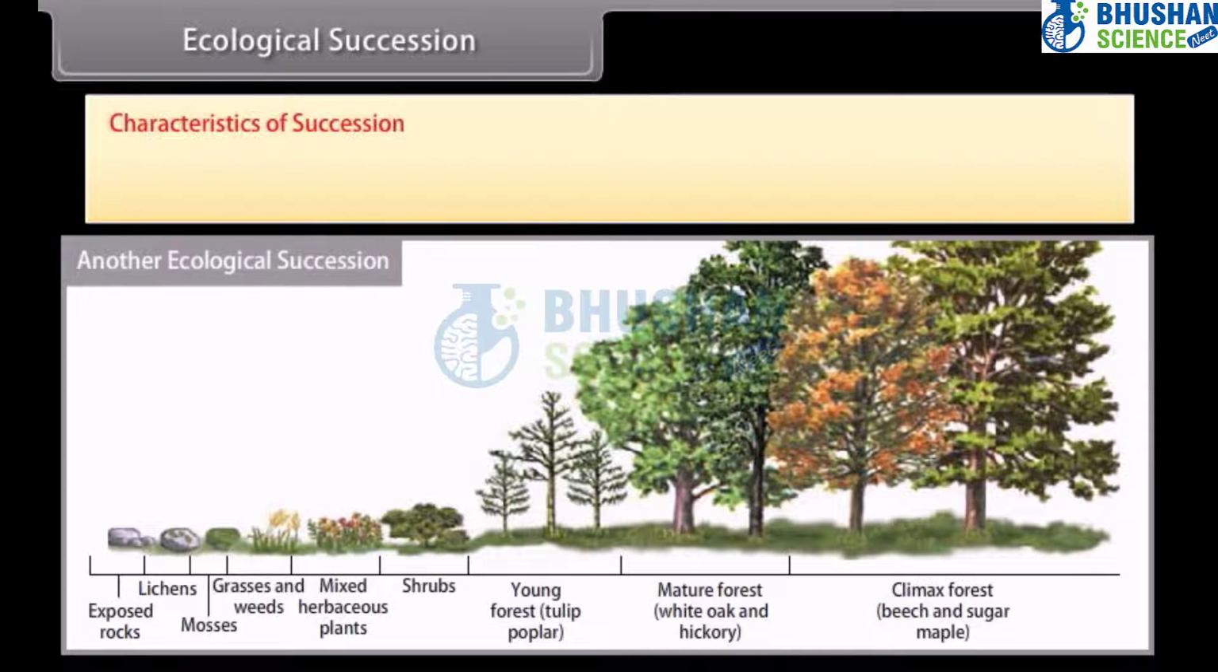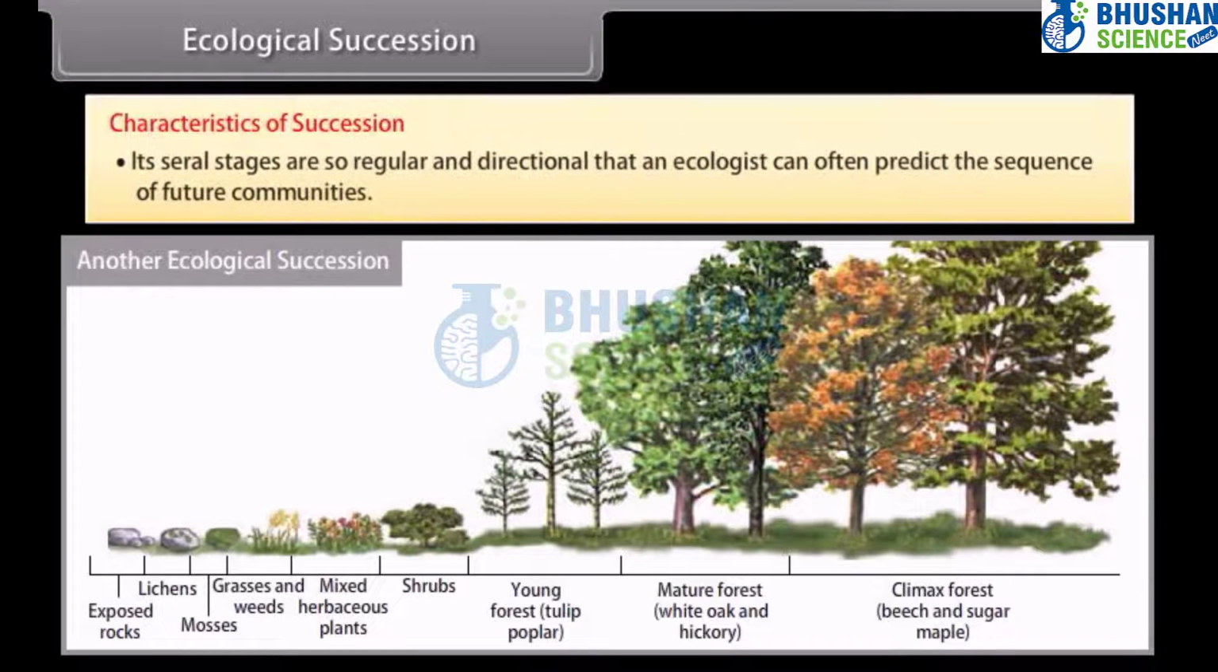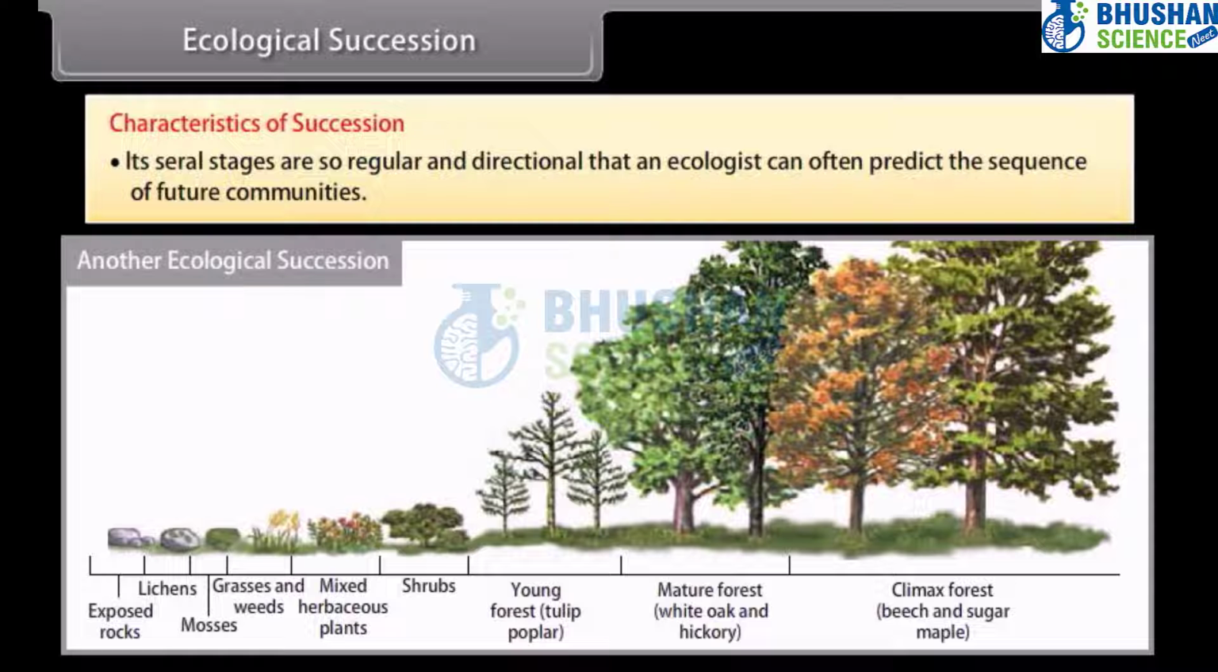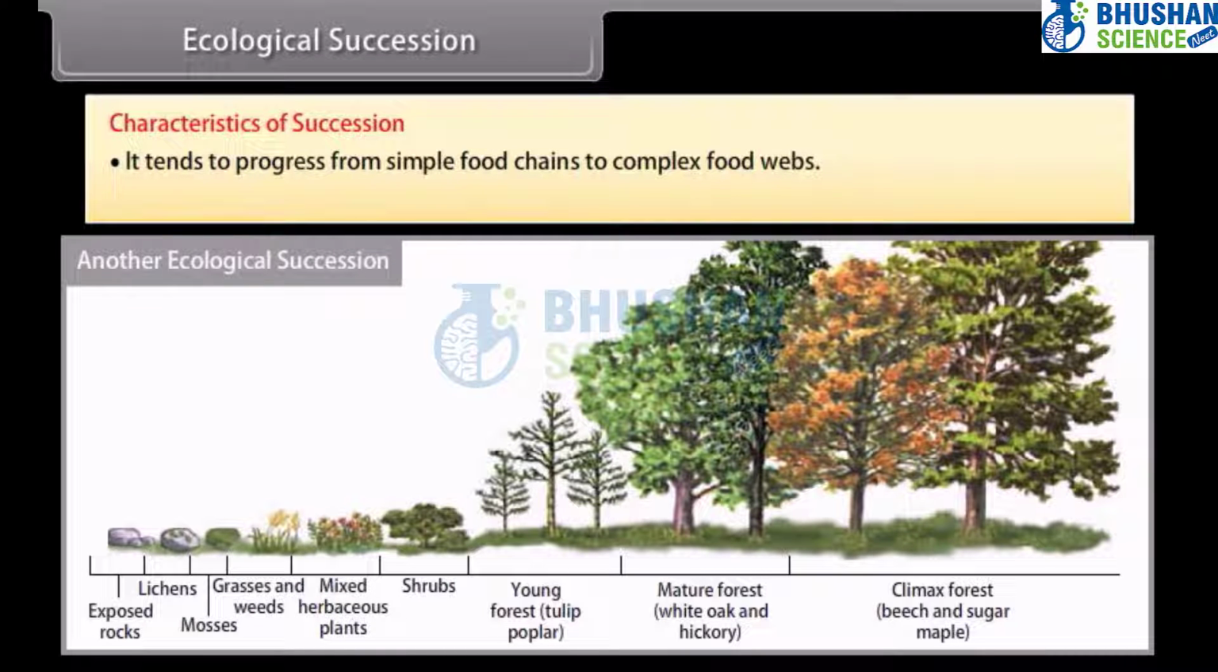Characteristics of succession. It tends to progress from unstable biotic community to stable biotic community, that is, complete adjustment with the environment. Its seral stages are so regular and directional that an ecologist can often predict the sequence of future communities. In successive seral stages, there is tendency towards increase in species diversity, total biomass, niche specialization and humus content of the soil. It tends to progress from simple food chains to complex food webs.